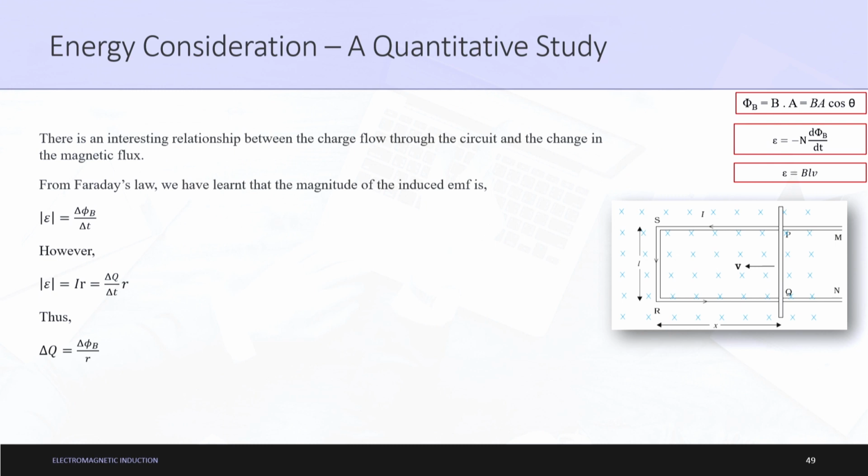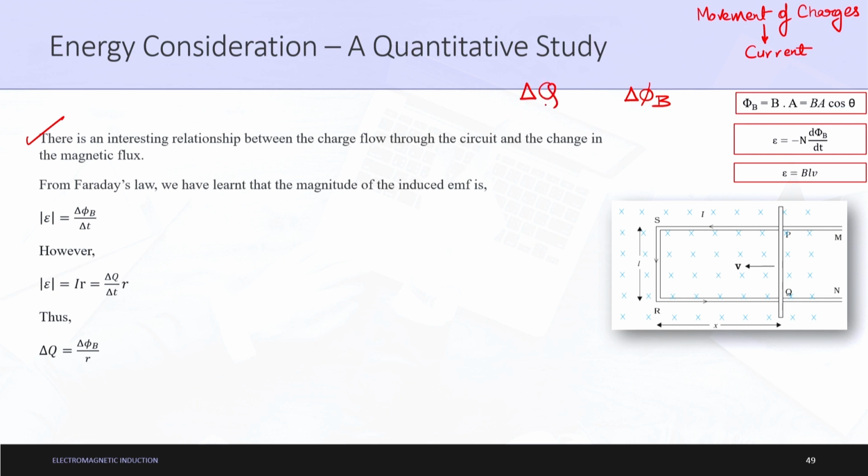Moving on. Now there is an interesting relationship between the charge flow through the circuit. Why do we get a value of current? Because of the movement of charges, which leads to current. So, there is an interesting relationship between the charge flow through the circuit and the change in the magnetic flux. Change in magnetic flux is delta phi B, and charge flow is delta q.